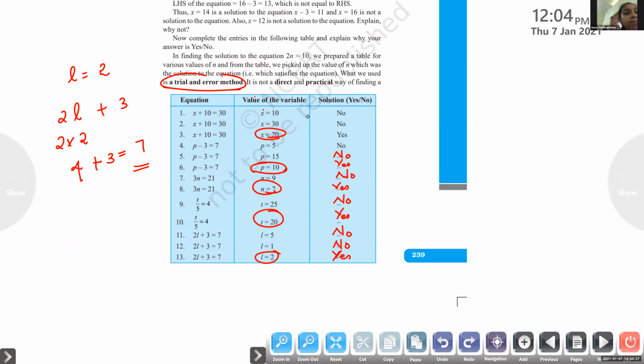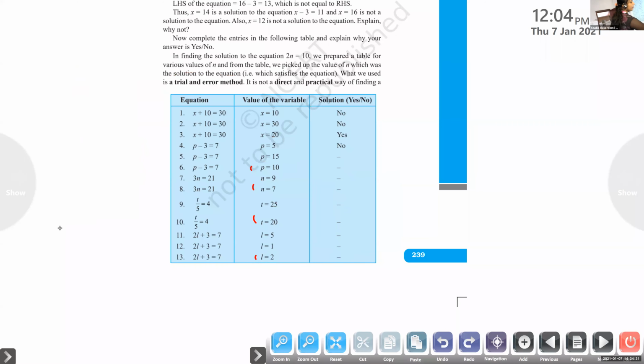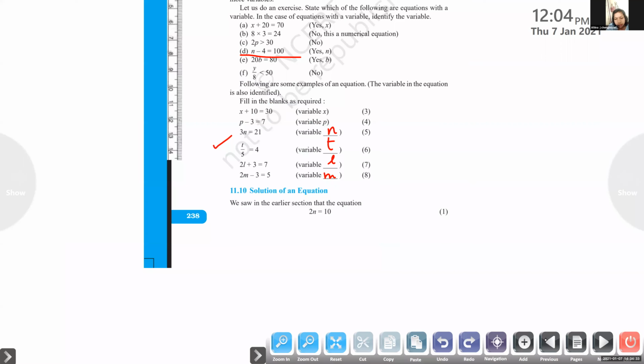Okay. We did not write any heading for this, right? You have to write this table. You can write the heading: Solution of an equation.